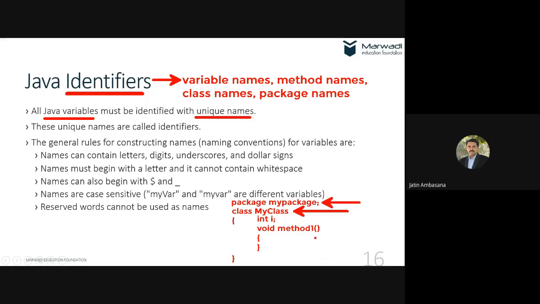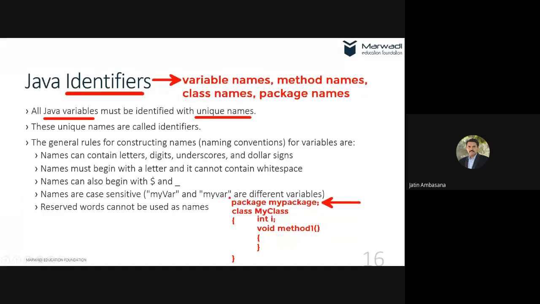Suppose I say that I want to get a class named my class from all of you, right? Every one of you will type the class name as my class. Then what will happen if I save one my class and other save another my class in the same folder? Then obviously it will overwrite, right?